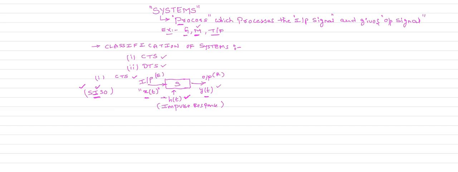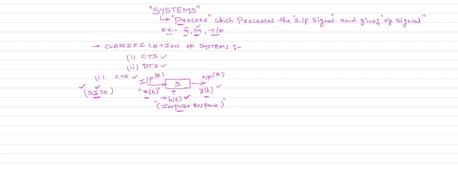H of t is called the impulse response of the system. We will talk about this impulse response after a few classes: what is impulse response, how can we get the impulse response, and how can we calculate the output. Those things we will discuss later in the course of this subject. But up to now, the system is represented by h of t, which is the impulse response.